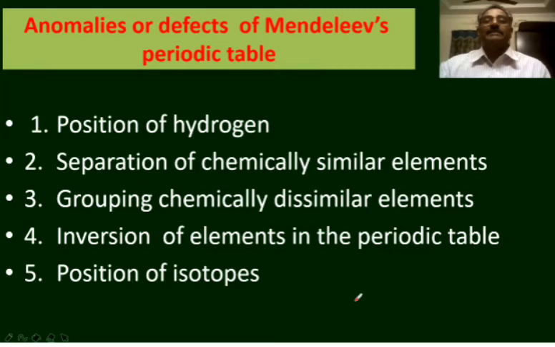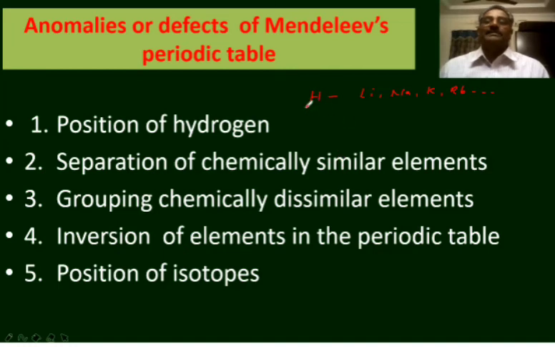Let us go to the anomalies or defects of Mendeleev's periodic table. Though Mendeleev's periodic table is helpful and identified as the remarkable or very useful classification of elements, it has some anomalies or defects. The first one is the position of hydrogen. In the periodic table, hydrogen is grouped along with alkali metals. Hydrogen is grouped with alkali metals lithium, sodium, potassium, rubidium, etc.